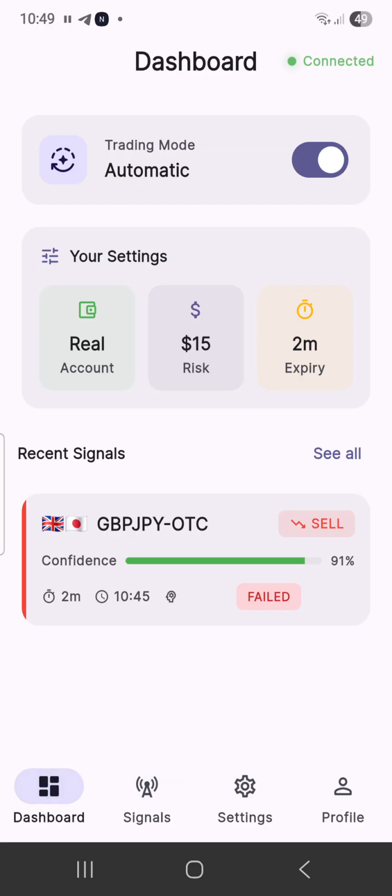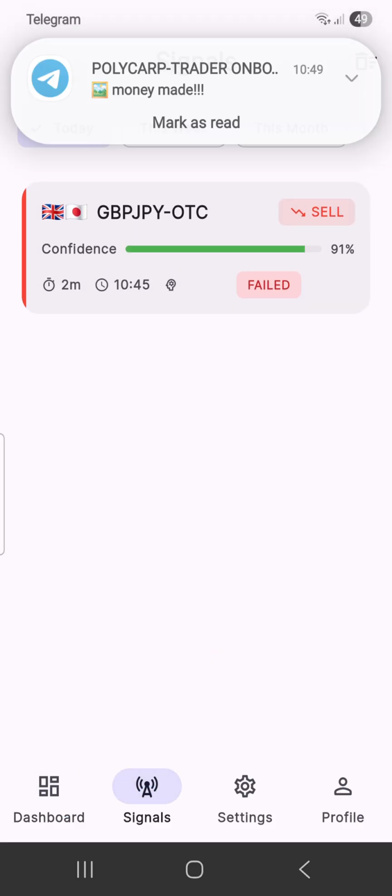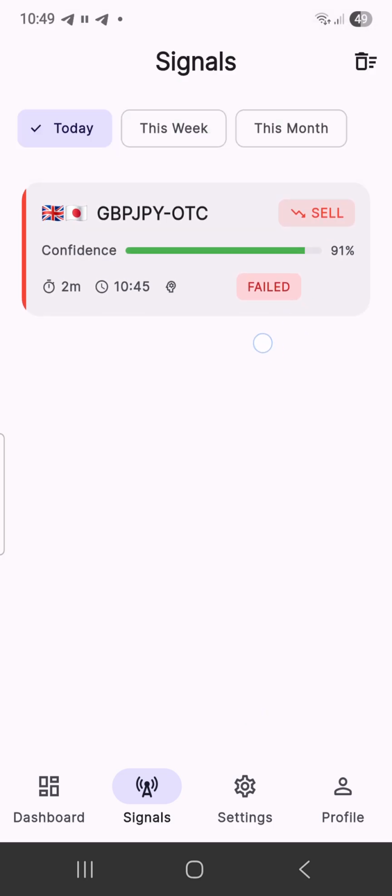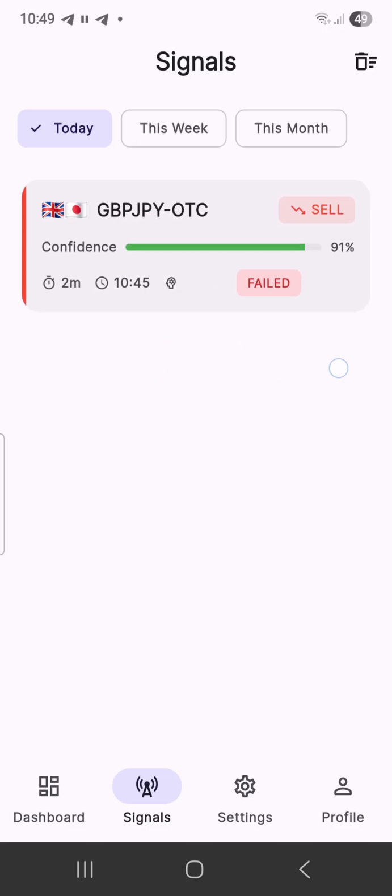So after that, you see signals dropping on this signal history. You can see one has dropped but it's failed. See, getting a failed trade doesn't mean that you lose the trade. I think you should understand, getting a failed trade doesn't mean you lose the trade. It means that the trade does not execute on your account. So another one is going to come in the next 10 minutes, which can also execute.